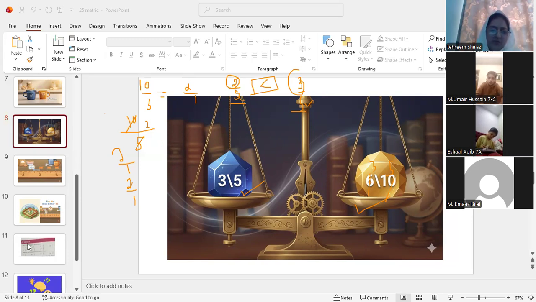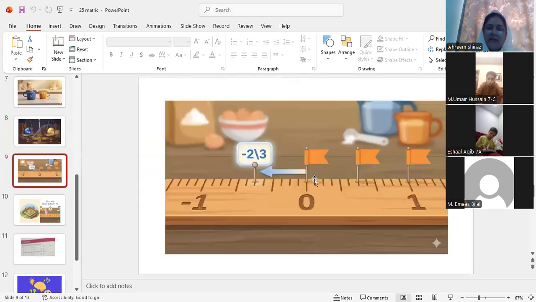Okay, now coming towards the next one, that is a number line. Anyone? Zainab Irfan, please don't do this or else I will have to remove you from the meeting.